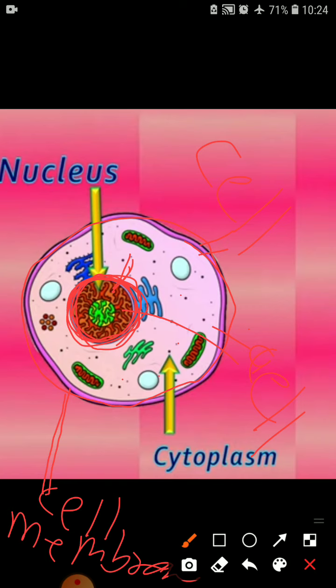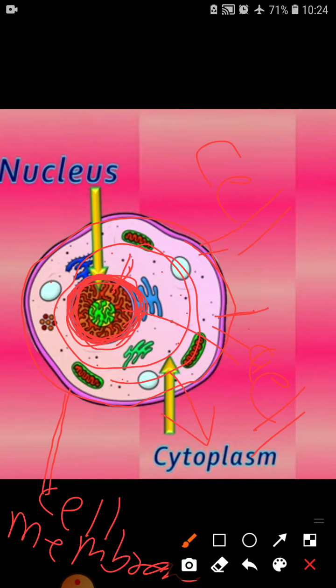Except for this round spherical part, the remaining part of this cell is known as cytoplasm. This is a jelly-like structure, isn't it? Cytoplasm is a jelly-like substance which is present between the nucleus and the cell membrane, as I told you. This is the cell membrane, and here the fixed structure is known as the nucleus.